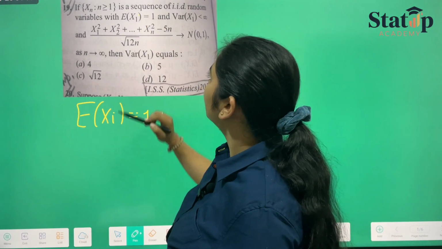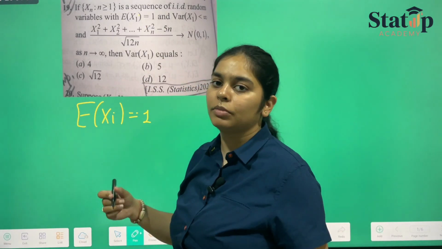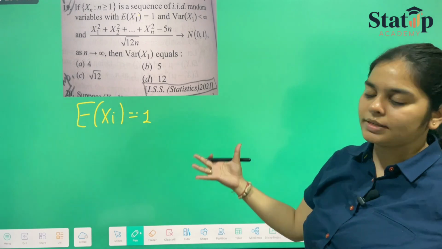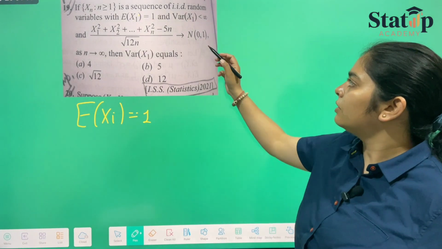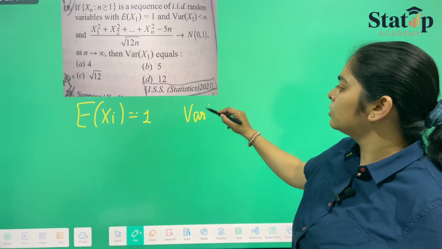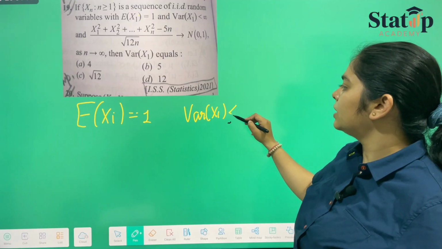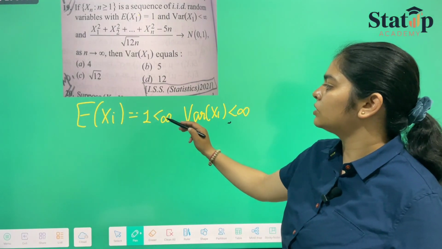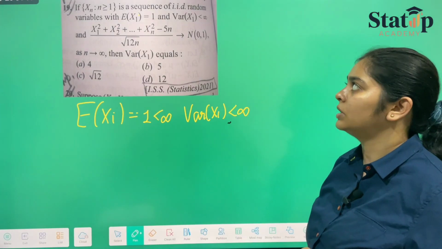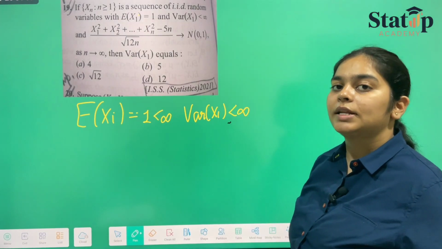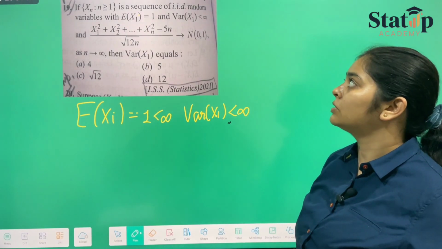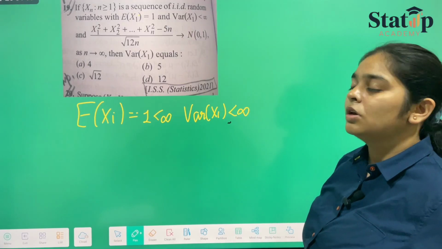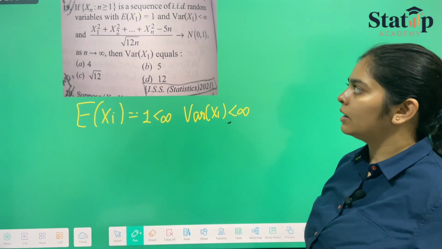Because all are identical, we can take it as expectation of x1. And variance of x1 is less than infinity. So mean is also less than infinity, and variance is also less than infinity. And they have given us that these random variables are IID. So all the conditions of CLT are fulfilled.